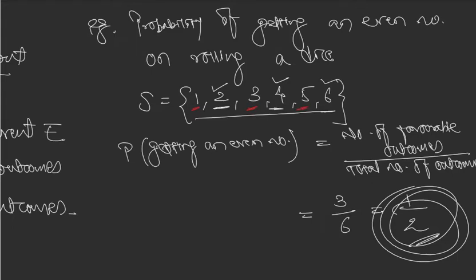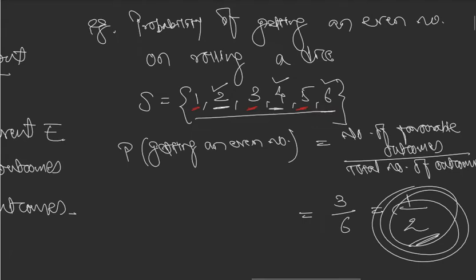So what is the probability of getting an odd number? 3 by 6, because 3 odd numbers, that's your favorable outcomes, upon total number of outcomes is 6. Again 1 by 2. So the probability of getting an even number and the probability of getting an odd number is the same, 1 by 2. 50-50% chance. 50% you get an even number, 50% you get an odd number. Equally likely outcomes they are.